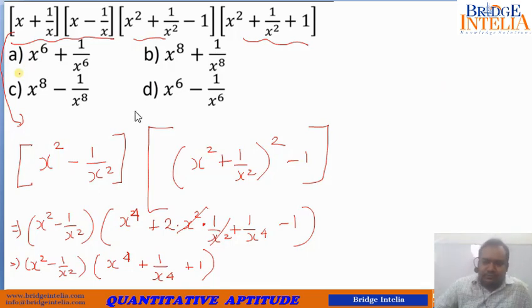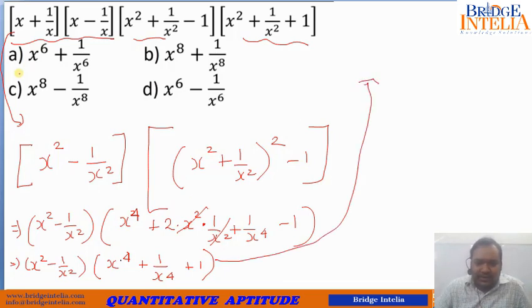So if you multiply both these expressions term by term, what does it come out to be? x square into x to the power 4, that means x to the power 6. x square multiplied by 1 by x to the power 4 gives 1 by x square, plus x square.